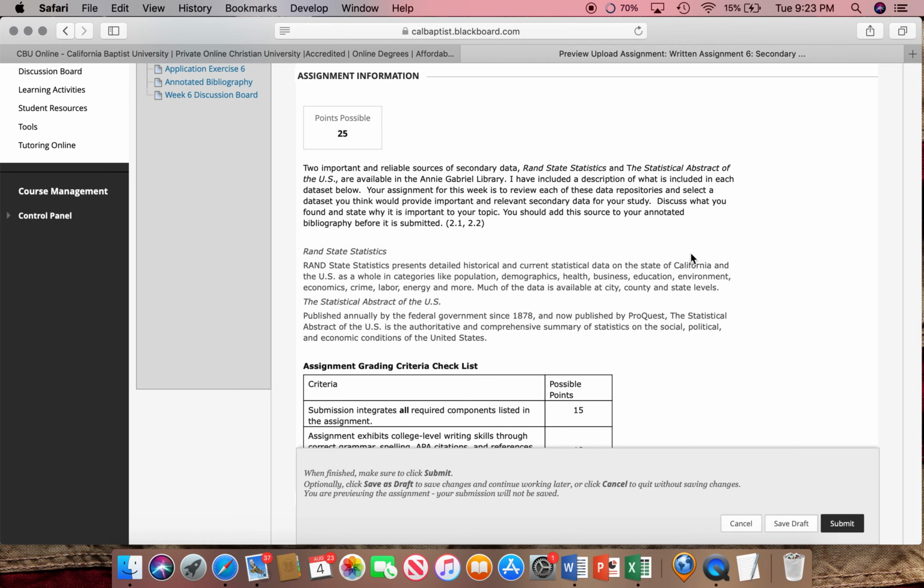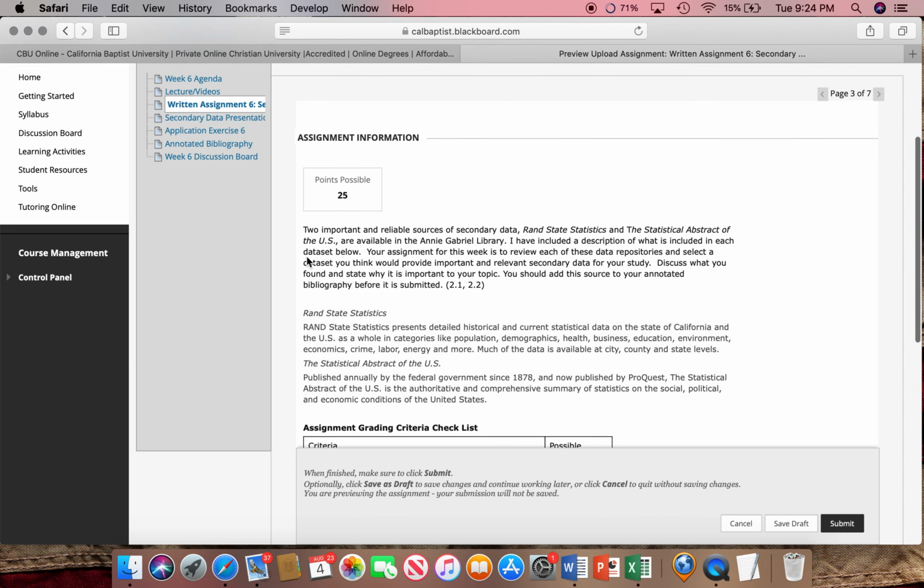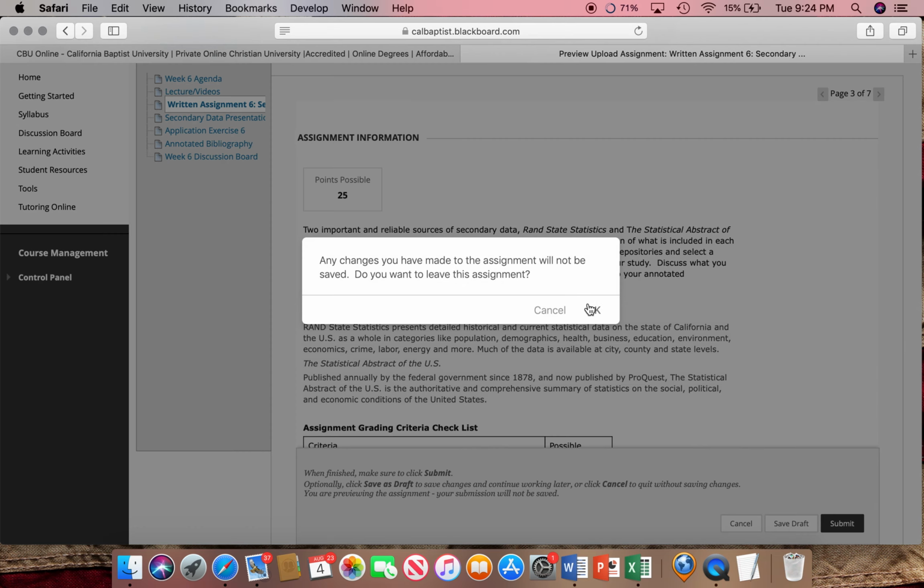And when I looked at a lot of your studies, during your feedback in week 5, I said that you need to add some sort of demographic questions to your studies, just that background information of who is taking your studies, what age group, what type of people. And you can see the benefit of backing that up with the information that you can find in both of these data sets utilizing secondary data. So answer the questions for 15 points and college level writing for 10 additional. I look forward to seeing this. And as always, Sunday, 11:59.